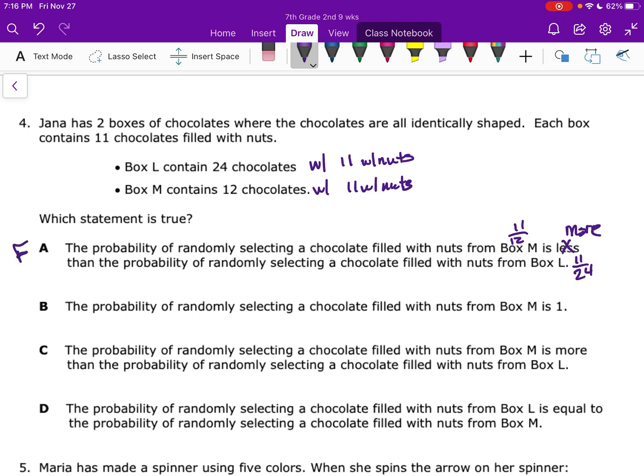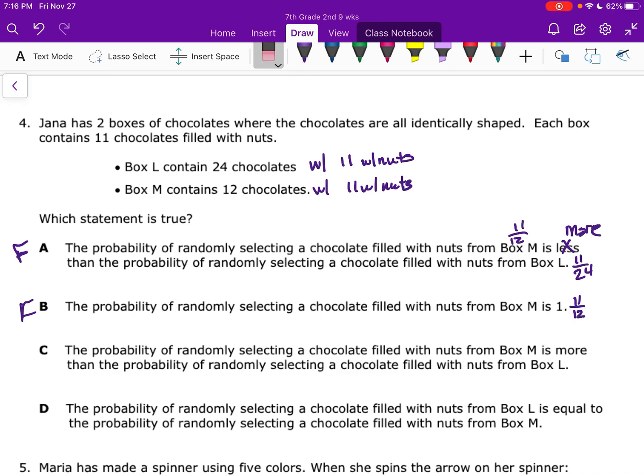B says the probability of randomly selecting a chocolate filled with nuts from box M is 1. Well, it's not 1. It's super close to 1, but it's not 1 because it's only 11 out of the 12, not all of them. So this is false. And let me put that it's 11/12.